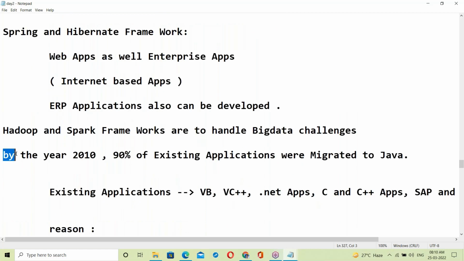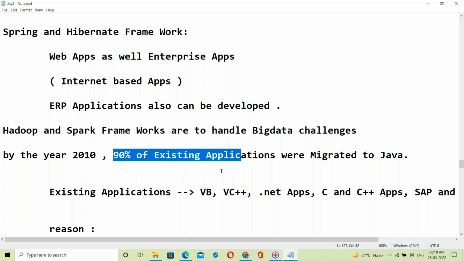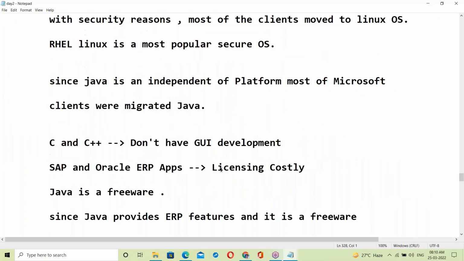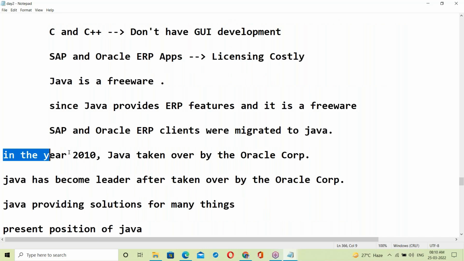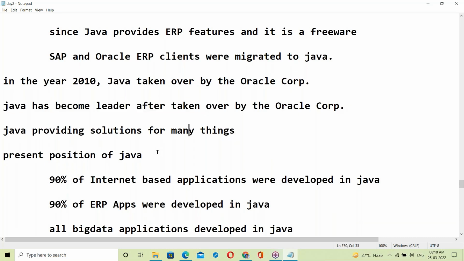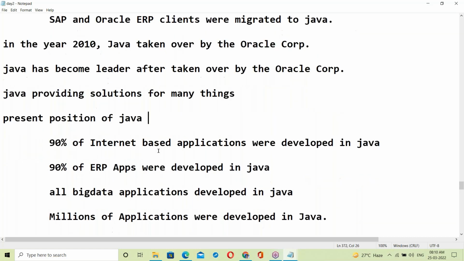By the year 2010, Java has become the leader in the market. By the year 2010, almost all existing applications were migrated to Java. The same year, Sun was taken over by Oracle Corporation, and the software has become leader. Presently, Java is a leader in the market, no doubt.